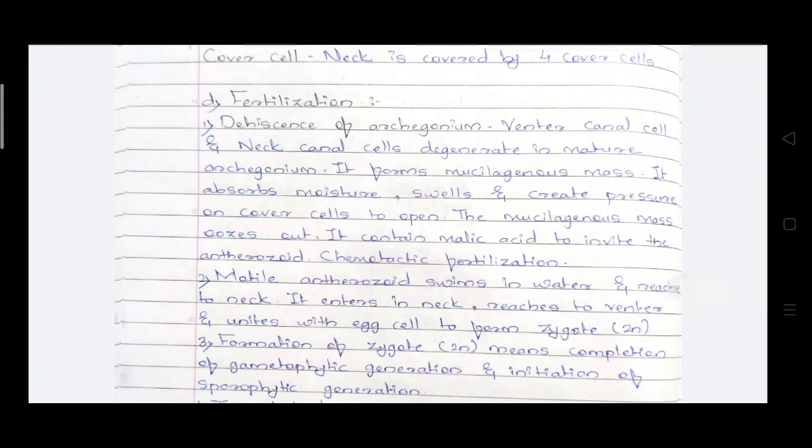The venter canal cells and neck canal cells degenerate and form the mucilaginous mass, so they absorb moisture, swell and create pressure on the cover cells. These cover cells are present at the tip portion. So these cover cells open out and the internal mucilaginous mass oozes out. This mass contains malic acid, and this malic acid attracts the anthrozoids.